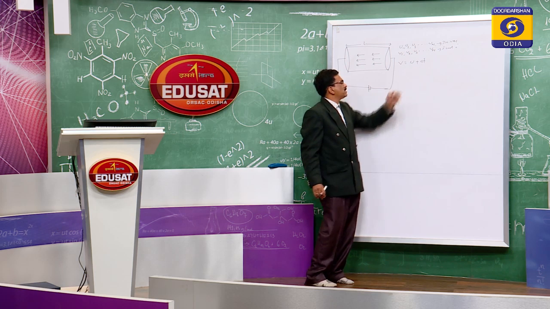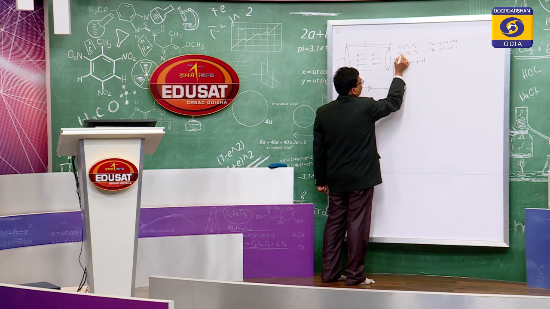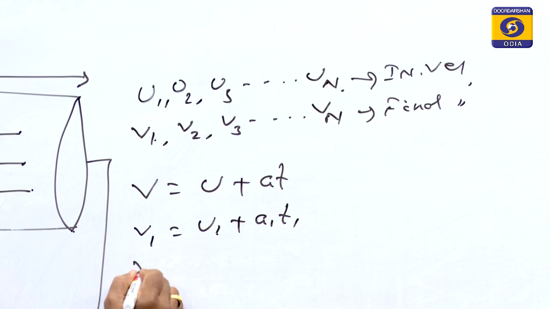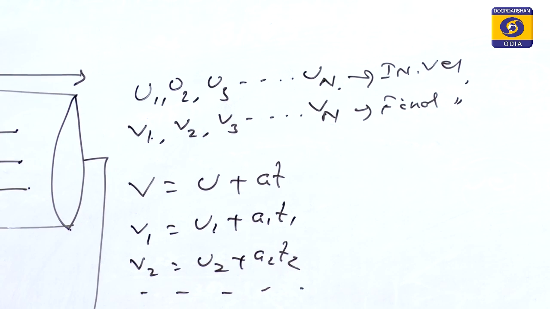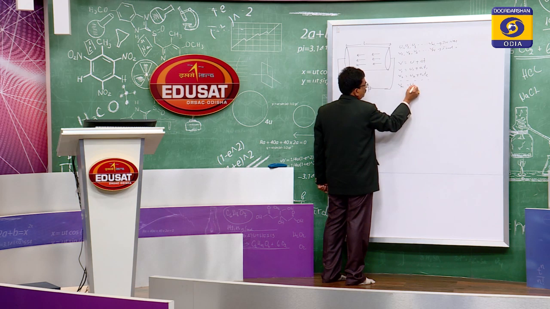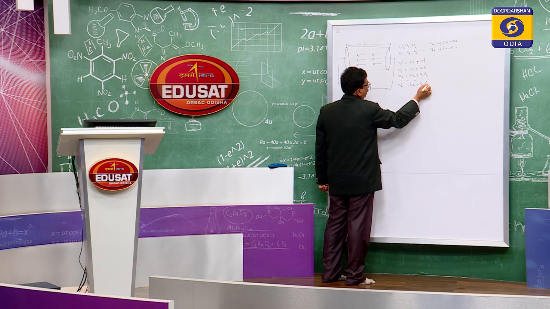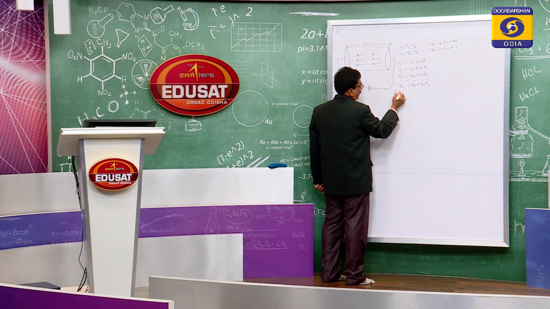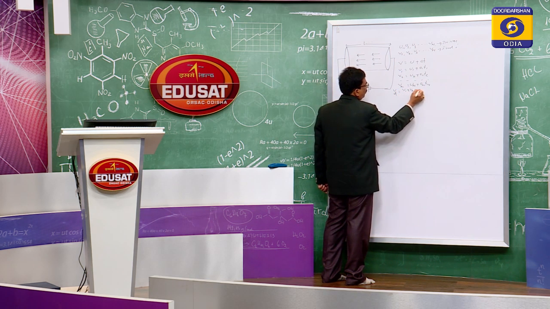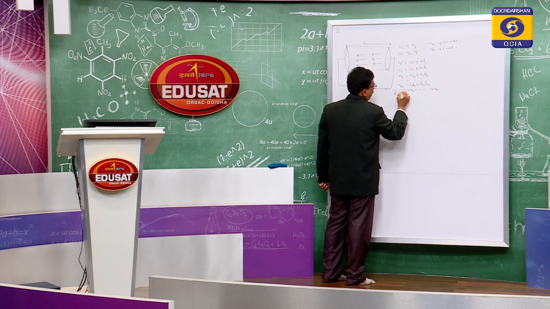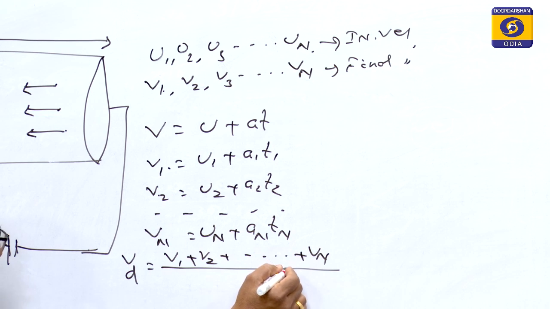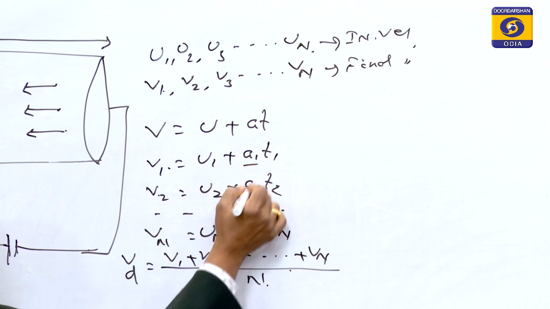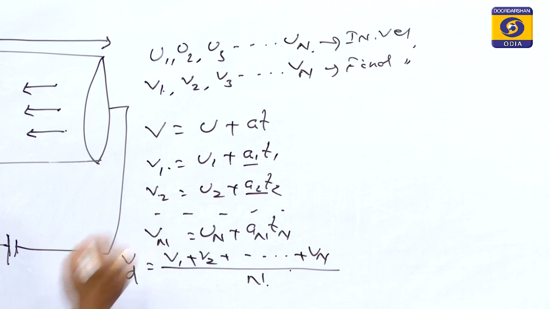V is equal to u plus at. So for the first one, v1 is equal to u1 plus a1 t1, and v2 is equal to u2 plus a2 t2. Likewise, we have vn is equal to un plus an tn. As we have written, Vd is equal to V1 plus V2 up to Vn divided by n. So V1, V2, V3 up to Vn will be substituted there, and for that we have to discuss A1, A2 and these values.